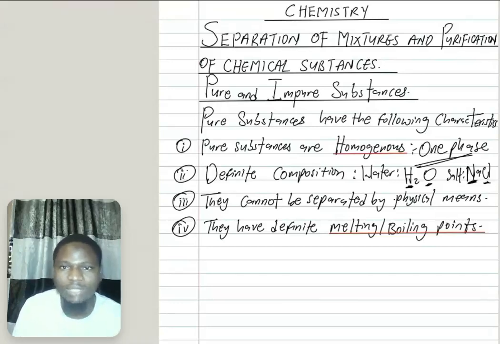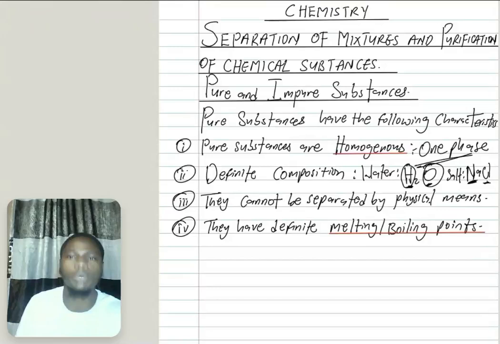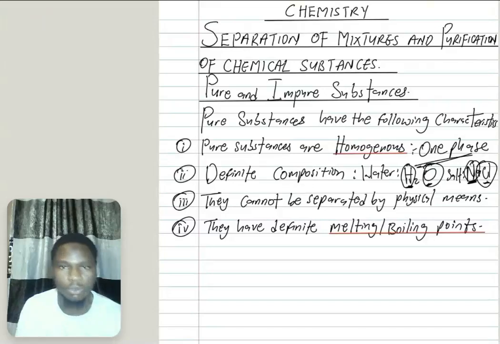Next, they cannot be separated by physical means. Pure substances cannot be separated by any of your separation techniques, like filtration or evaporation to dryness, all those physical separation techniques. You cannot use them to separate, for example, hydrogen from oxygen. It's not possible. None of these physical means can separate sodium from chlorine. So you cannot separate them by any of the physical means.